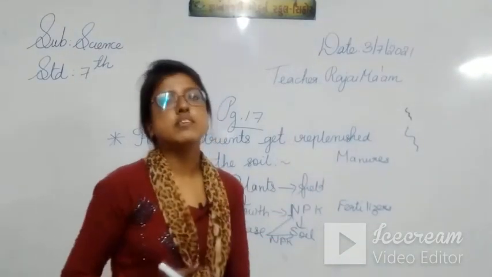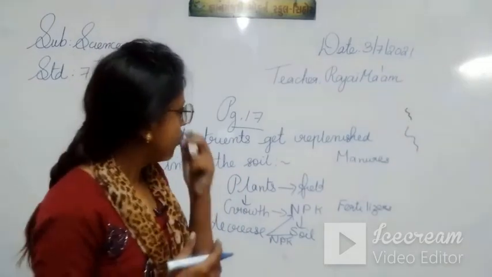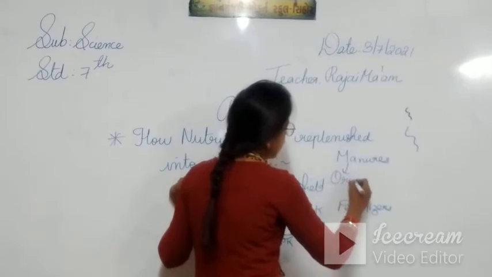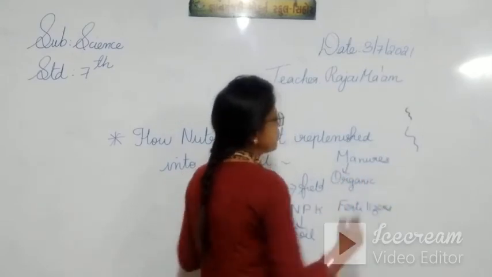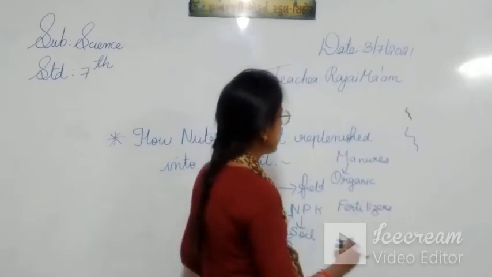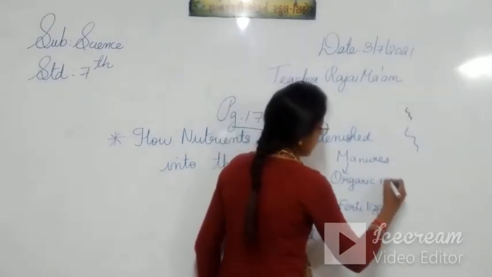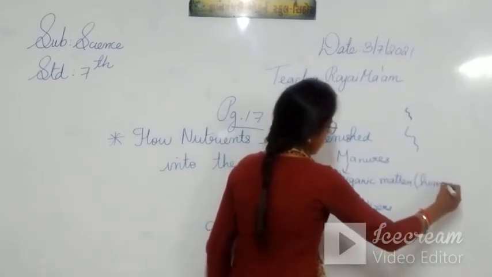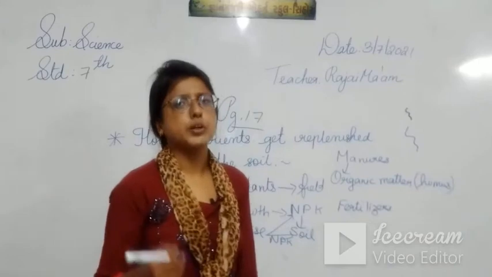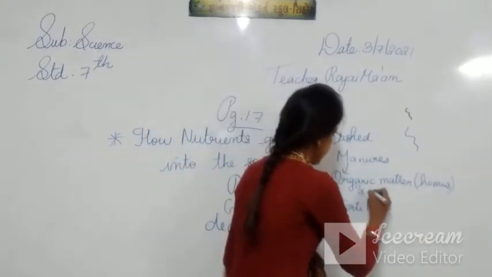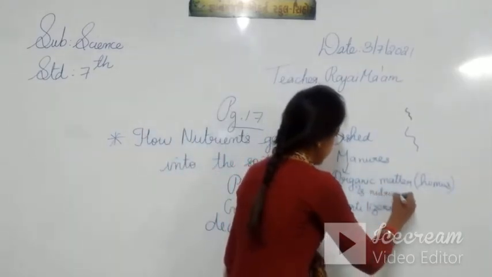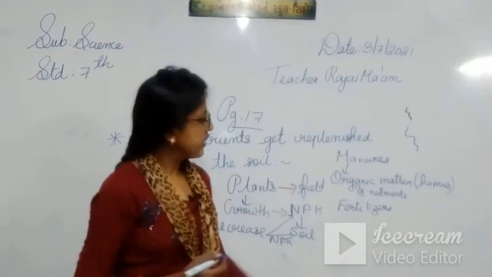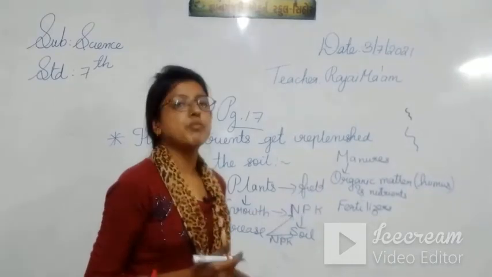Manures and fertilizers are added to the soil. Okay, you know what is manure? Manure has organic matter. In short, it is made up of organic matter, and that organic matter is known as humus, and it also contains other nutrients. So with organic matter, it also contains other nutrients, so it is a manure.